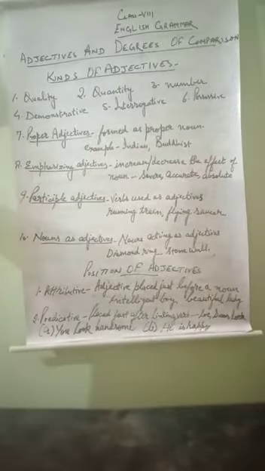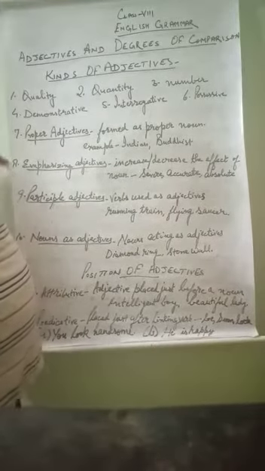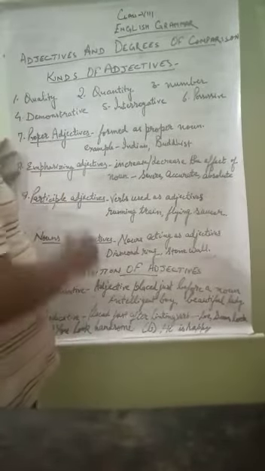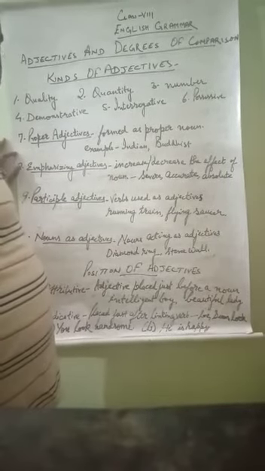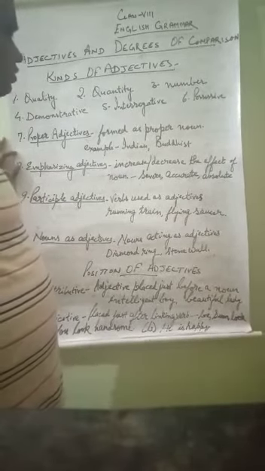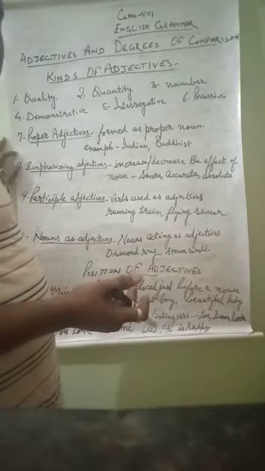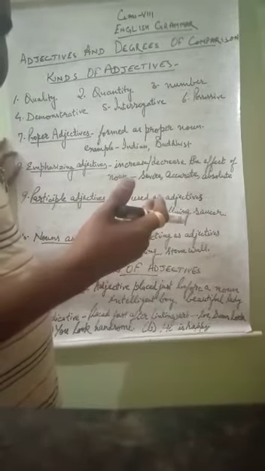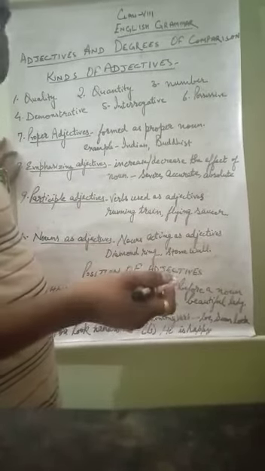But there were 4 more types of adjectives, which are for class 8th only. So those 4 remaining adjectives I will be describing here. Seventh is proper adjectives. Those adjectives which are formed from a proper noun. What is a proper noun? The particular name of someone: India, Faizabad, or Atul. Any proper name of anyone is called a proper noun.